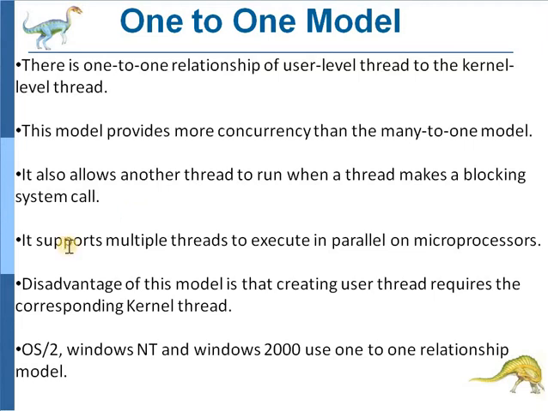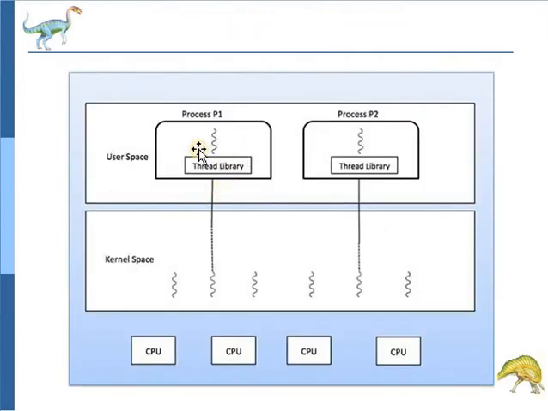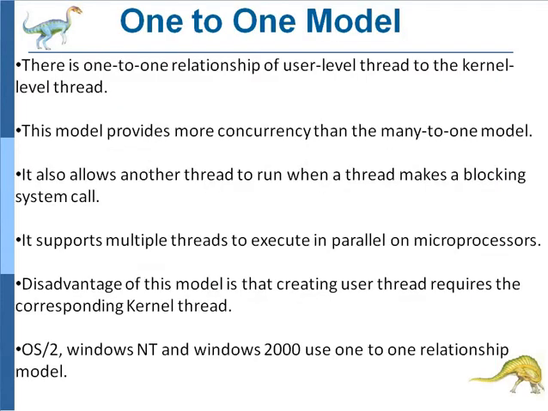And the one-to-one model supports multiple threads executing in parallel on a multiprocessor, because each user thread is exactly mapped with one kernel level thread.